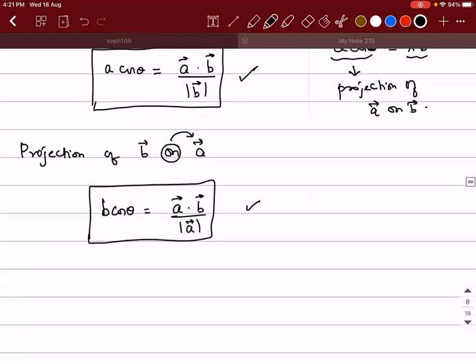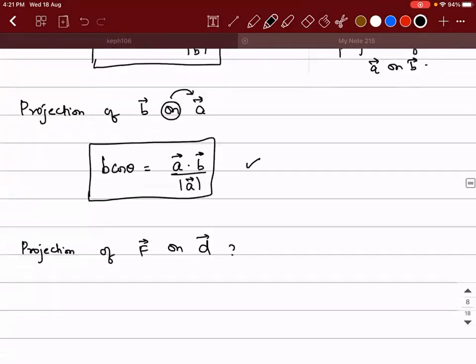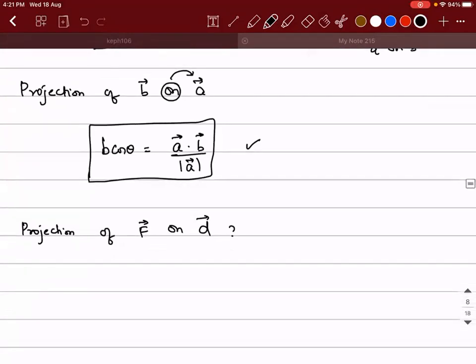Okay. Now we will come back to the question. In the question they asked, what is the projection of F vector on D vector? What is the answer? F cos theta will be equal to F vector dot D vector, the whole divided by magnitude of D vector.